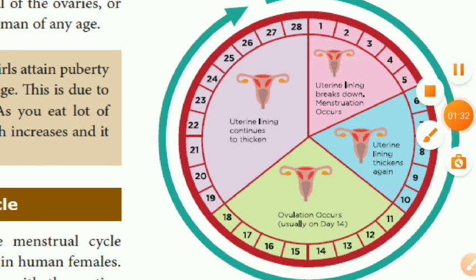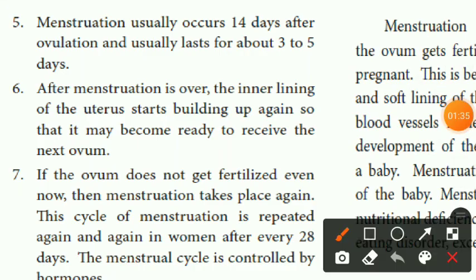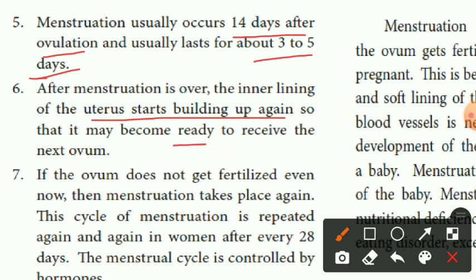Next we discuss that menstruation occurs 14 days after ovulation. It usually lasts for about 3 to 5 days. That means the menstrual period is 3 to 5 days only. After menstruation is over, the inner lining of the uterus starts building up again so that it may become ready to receive the next ovum. Why does it thicken? To receive the next ovum.